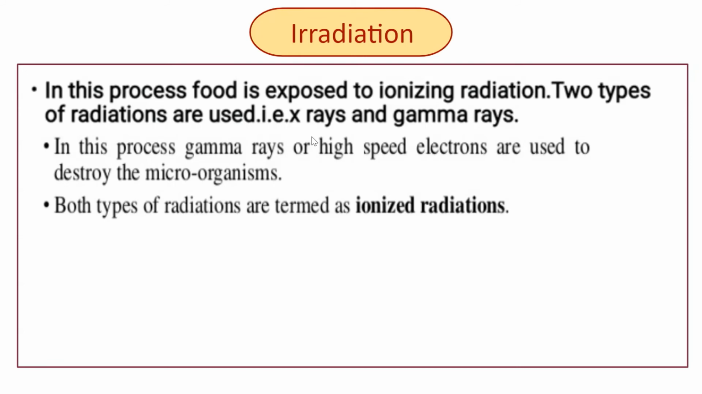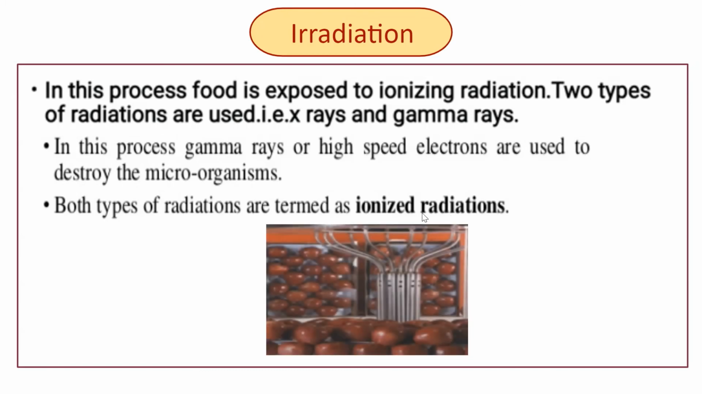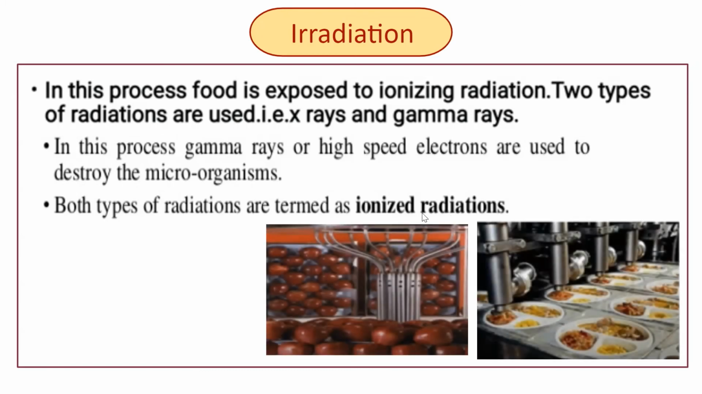So in this process, gamma rays or high speed electrons are used to destroy the microorganisms. Both types of radiations are termed as ionizing radiations. So in this process, food is exposed to ionizing radiation to destroy the microorganisms.